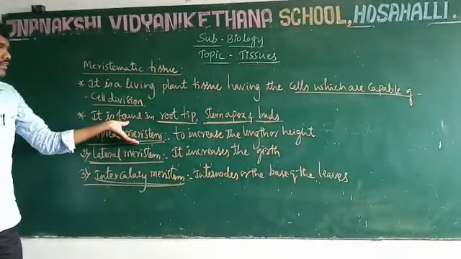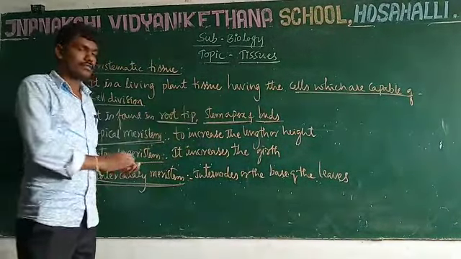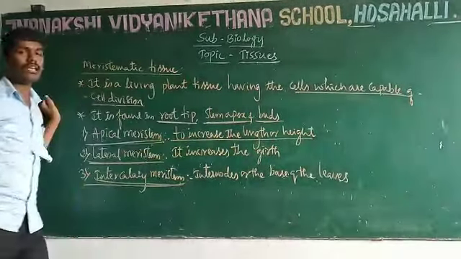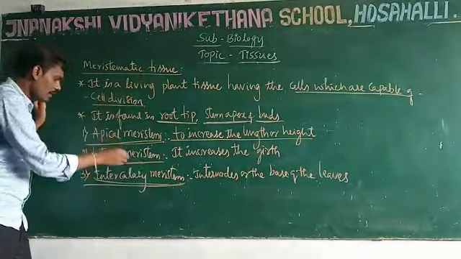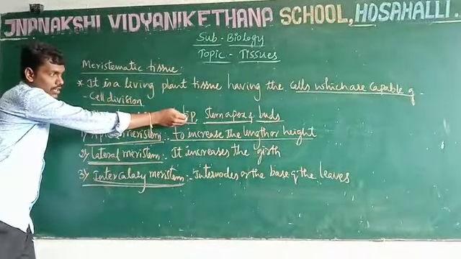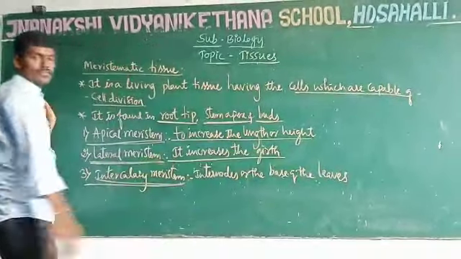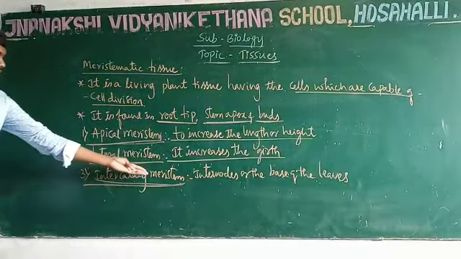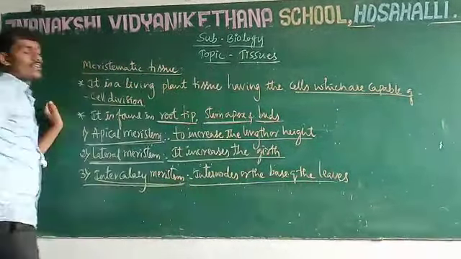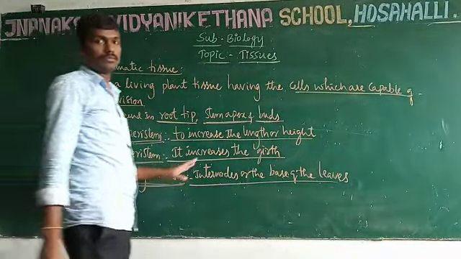The apical meristem is present in the root tip and stem apex, and its main function is to increase the length or height of the plant body. Lateral meristem is located on the lateral side of the root tip and stem apex, which increases the girth or diameter of the plant body. Intercalary meristem is located at the internodes or base of the leaves, which is responsible for increasing the internodes of the leaves.